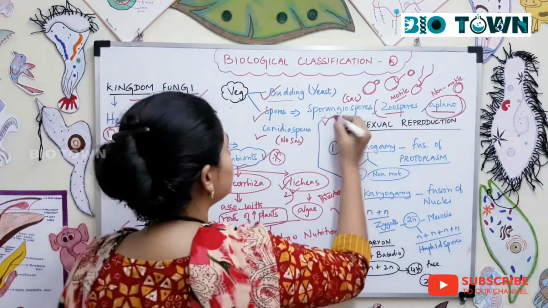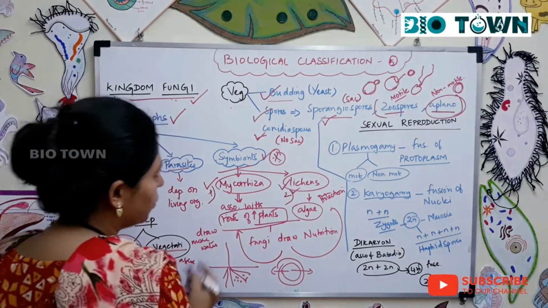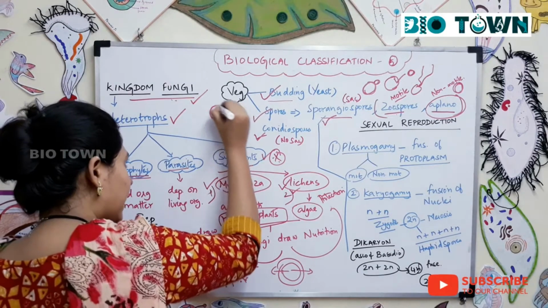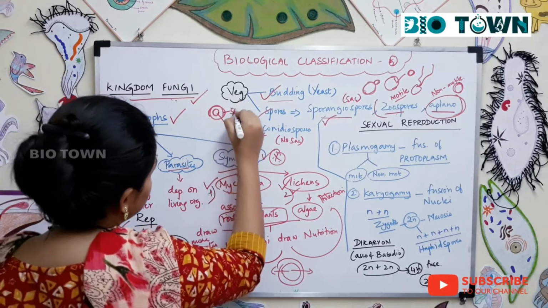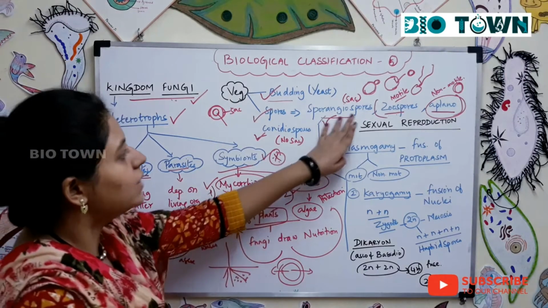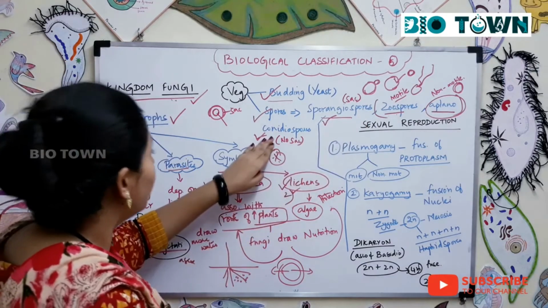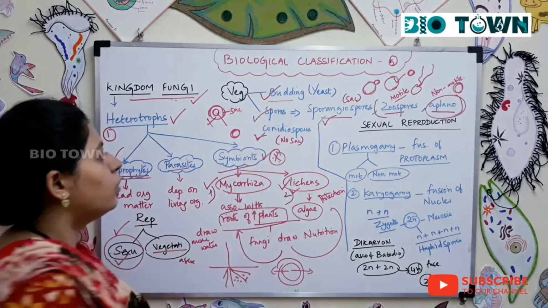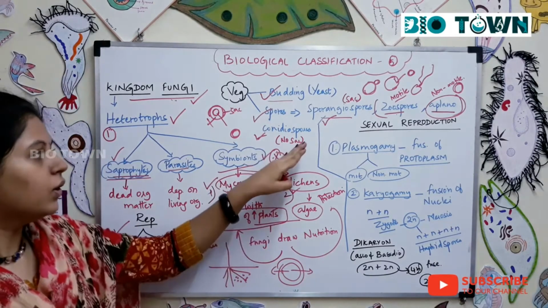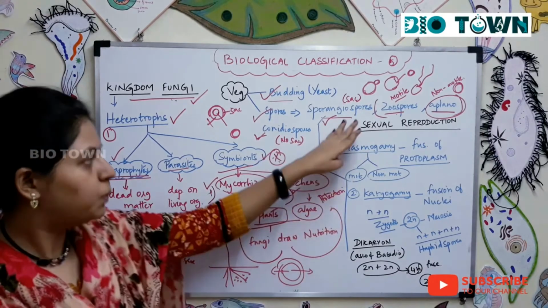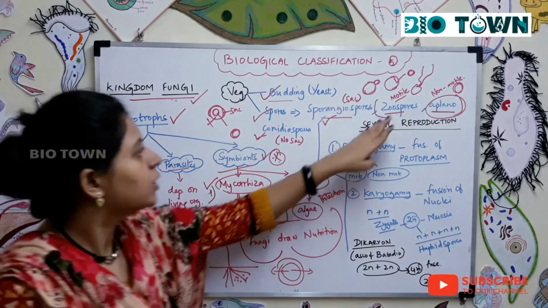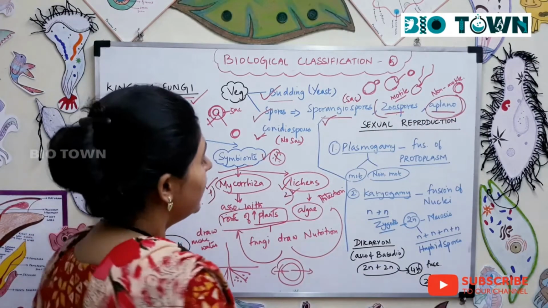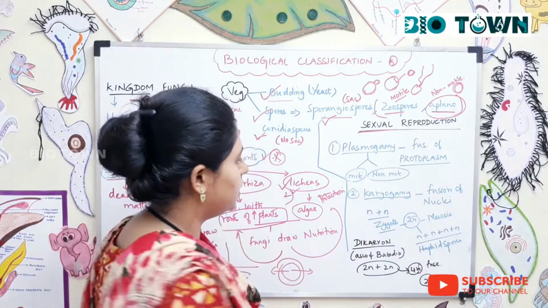Now we will talk about sporangiospores and gonidiospores. When spores are formed inside a sac-like structure, you call them sporangiospores. Next is gonidiospore, where there is no sac, only the naked spore. Gonidiospore, there is no sac. Sporangiospore, there is a sac. Zoospore, motile spores. Aplanospores, non-motile spores. Next, we'll talk about sexual reproduction in fungi.